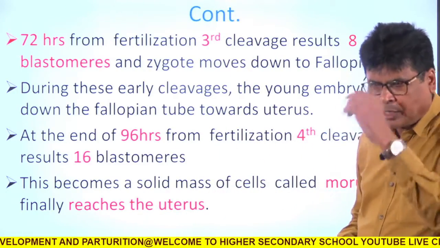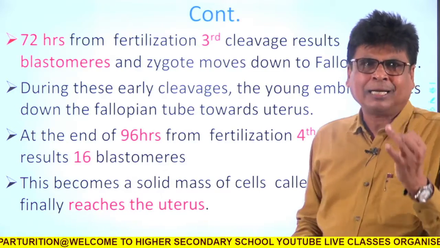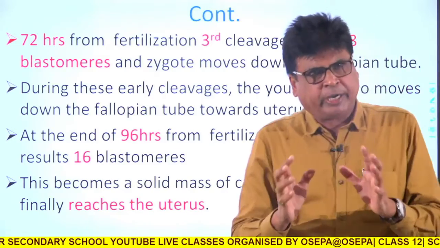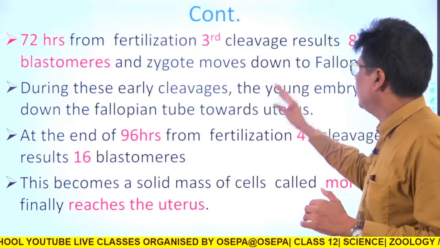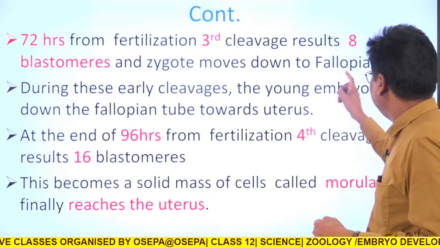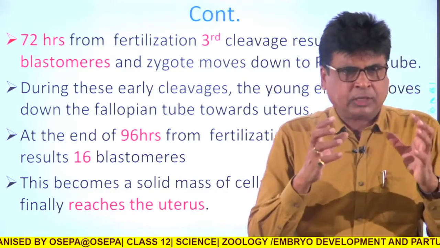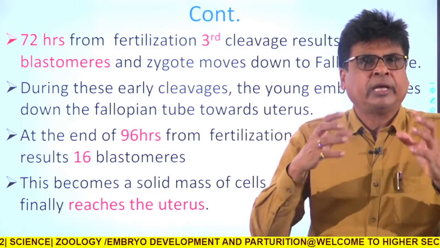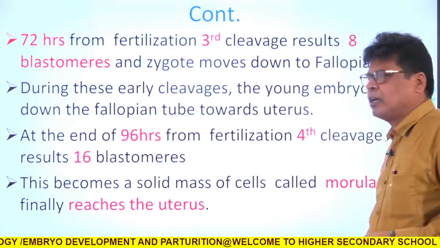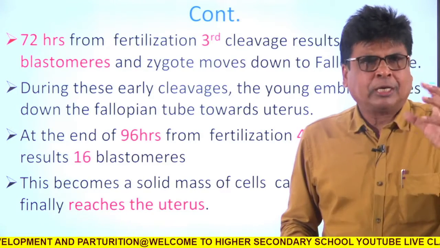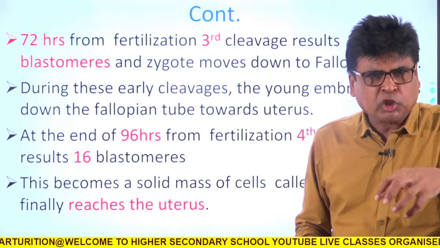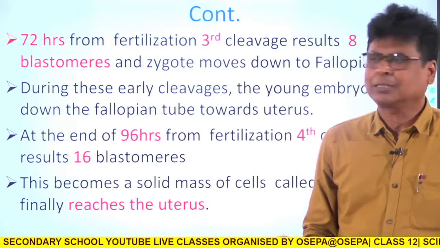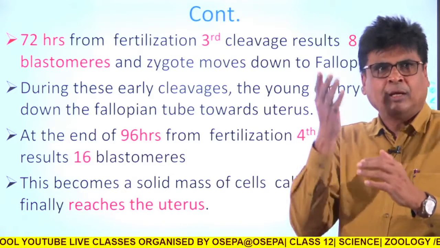That means you should remember that first cleavage, second cleavage and third cleavage occur inside the fallopian tube. Finally, when the zygote is at the 8-cell stage, containing 8 blastomeres, that multicellular zygote gradually descends down from the fallopian tube to the uterus. The uterus is inside the body of the female.